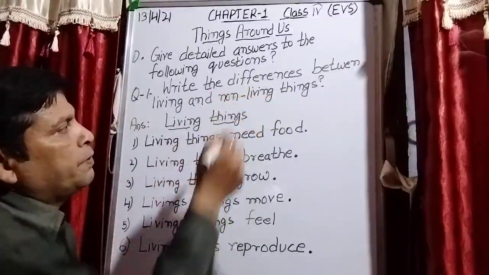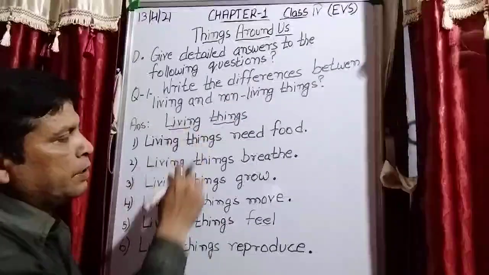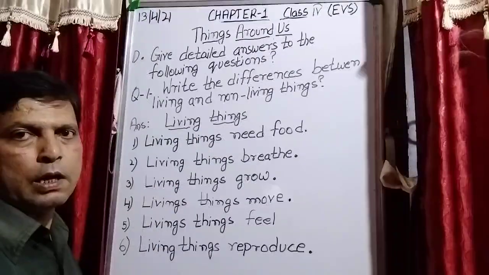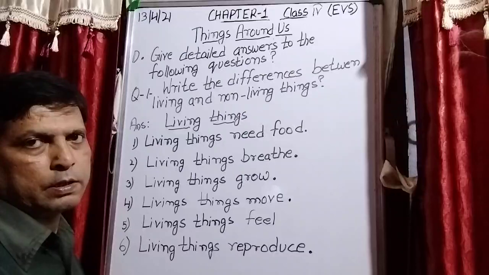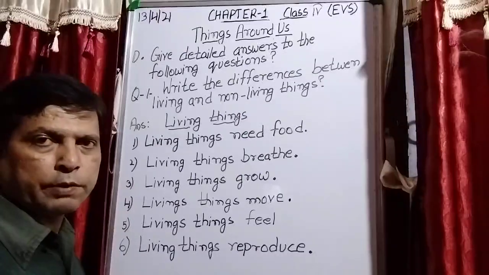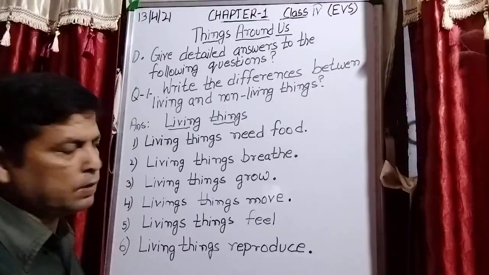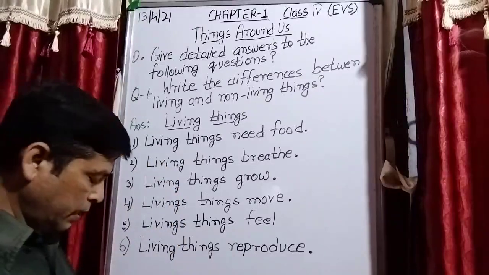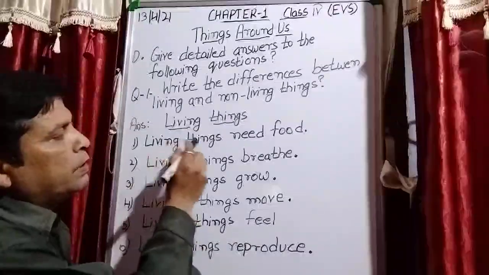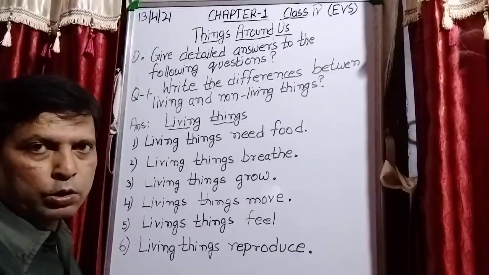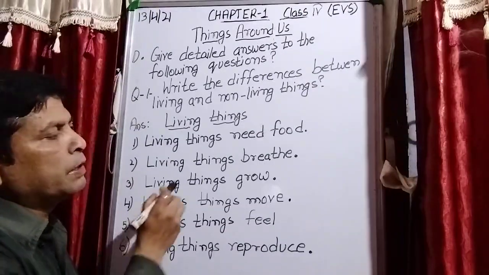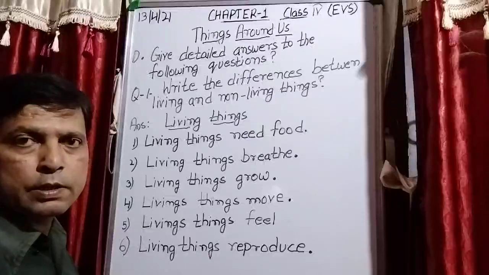So write the difference between living and non-living things. Firstly I have written the characteristics of living things. Now after that we will write about non-living things. So that is the difference between living and non-living things. Living things need food for their growth and living things breathe. All the living things breathe.